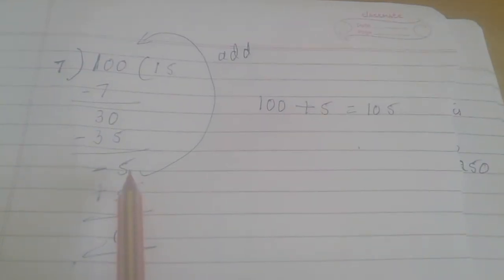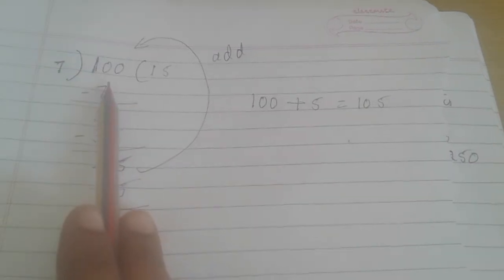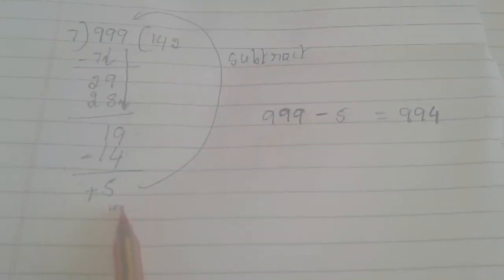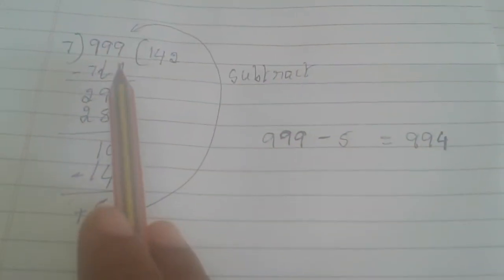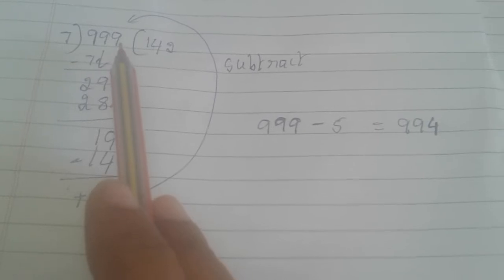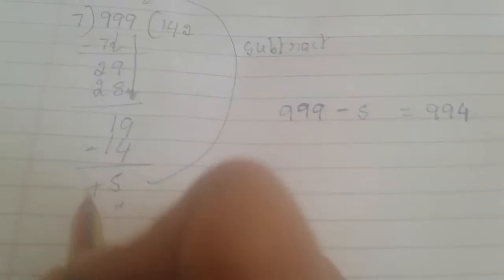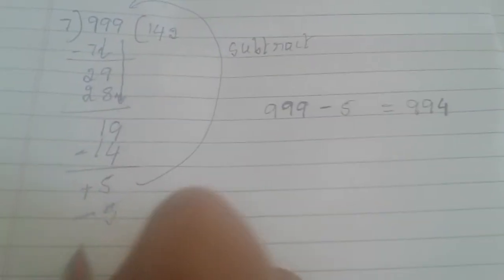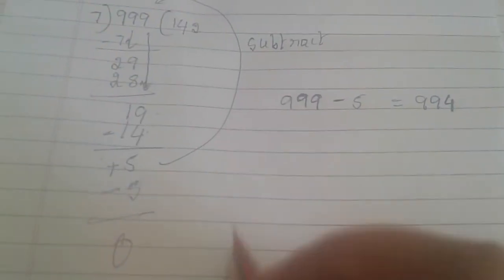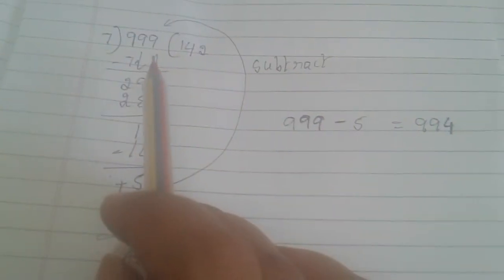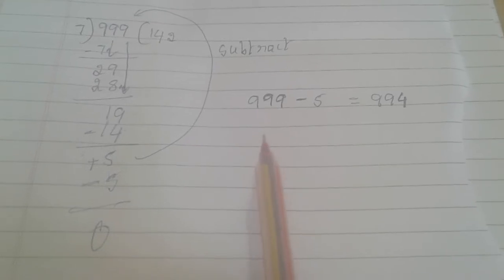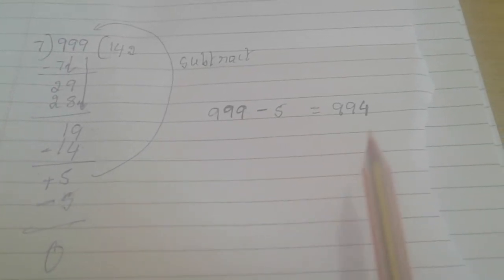You can observe here in this concept I took a negative remainder and here I am taking a positive remainder. Why? I took a negative remainder because I need to add for 100. If I subtract, it becomes 2-digit. And here I am taking a positive remainder because I need to subtract from 999. So plus 5. When I subtract 5, this becomes 0 remainder. So the same 5 you subtract from 999. 999 minus 5 equals 994.